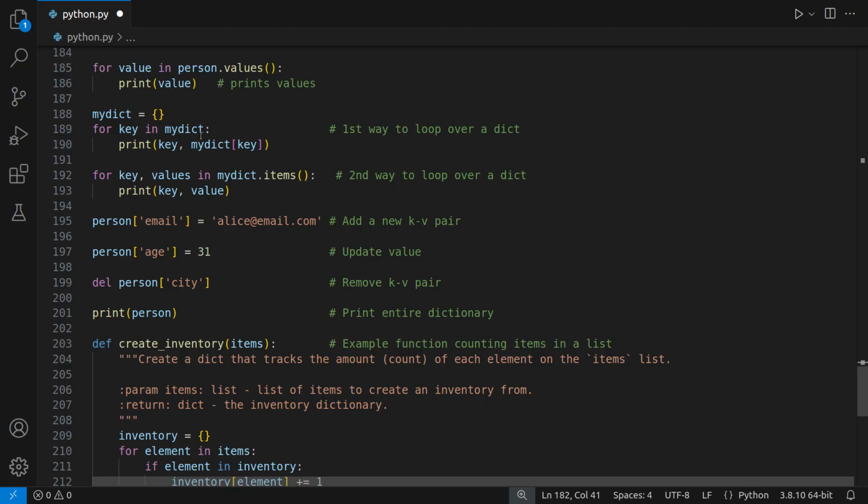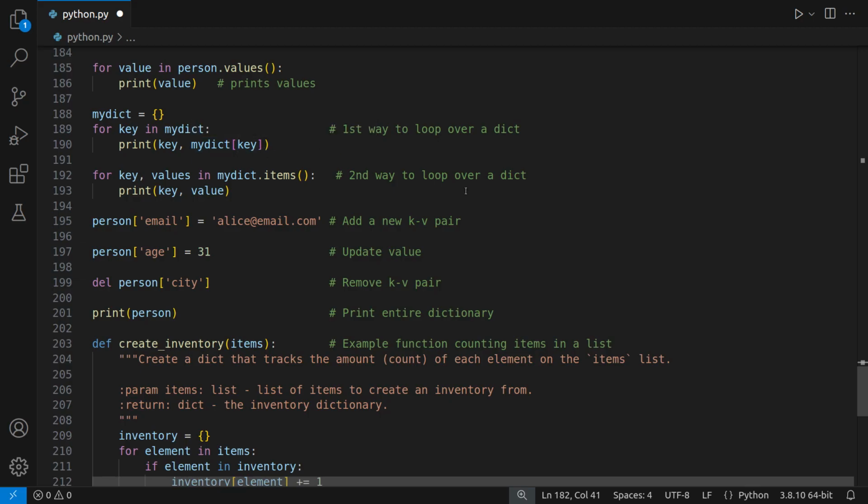Now, we weren't looping over the dictionary, we're only looping over a bunch of values here, but here's how you can also loop over a dictionary. Let's say we have a dictionary, in this case I've just said it's blank, but obviously it would have something in there. I've just done this to avoid having all these red squiggly line errors all over my code. There's a couple of ways you can loop over a dictionary. One way is to say, for the keys in the dictionary, then you can print the keys and the values by saying print the key and print myDict square bracket on the key, which will give the values.